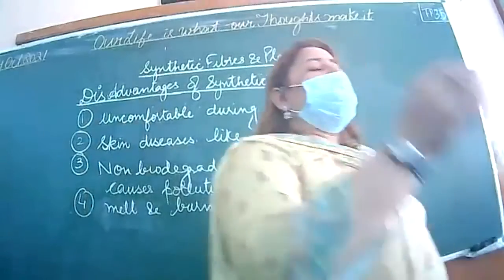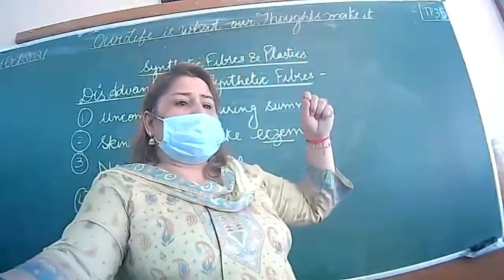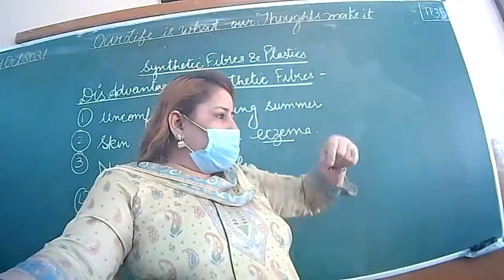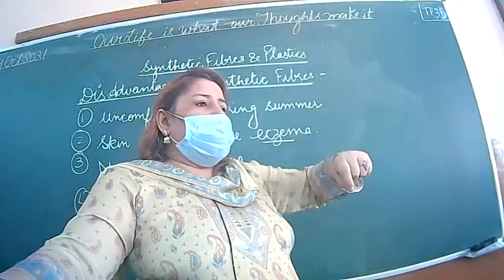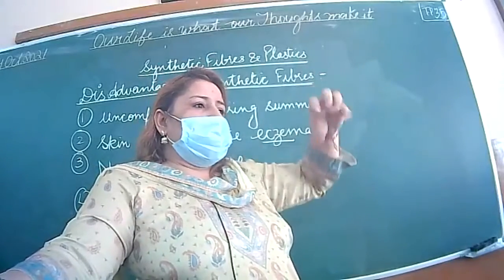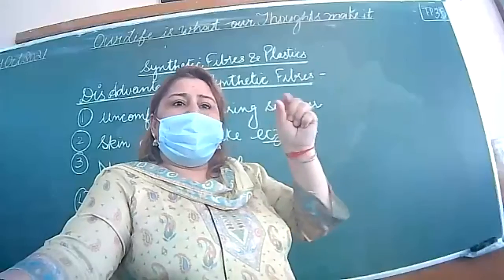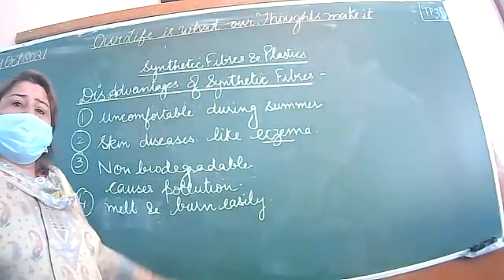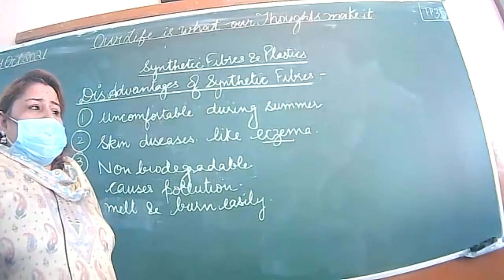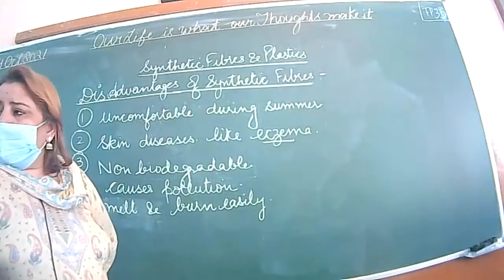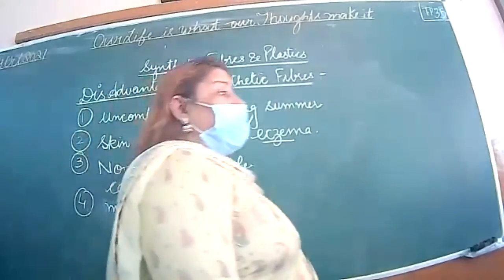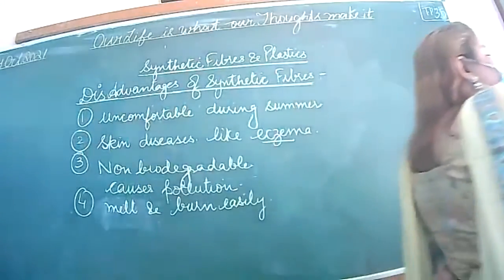Synthetic clothes melt. All of you have seen, when we burn plastic paper or a plastic bag, what will happen? It starts melting suddenly and forms a bead-like structure. So write down, synthetic fibers melt and form a bead-like structure and stick to our skin.